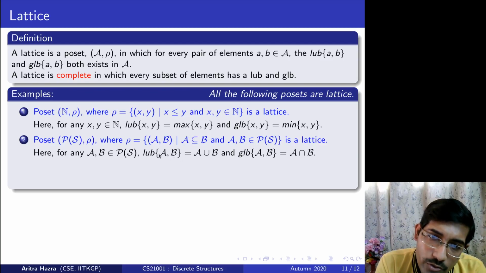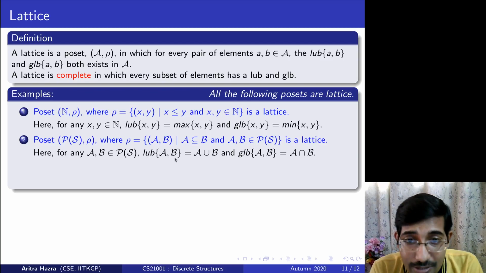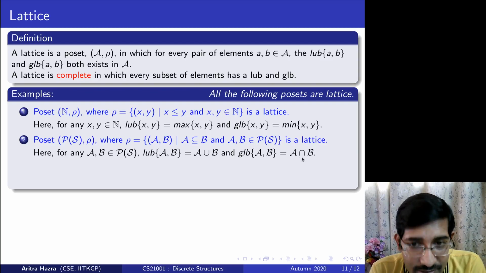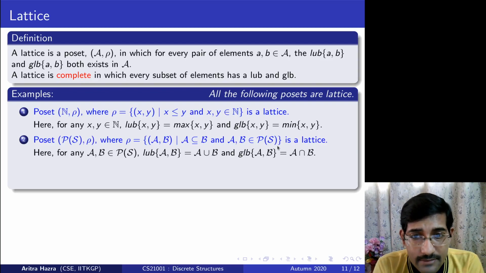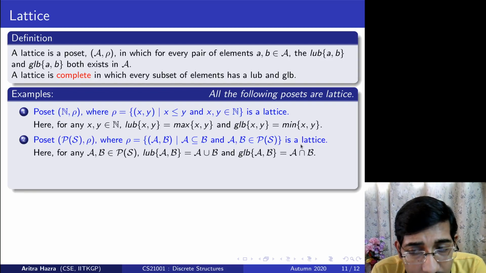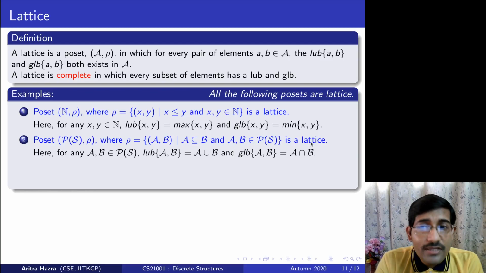That will also be an upper bound, where the elements of A and B are present, but that is not the least. The greatest lower bound is the intersection. So we call this a lattice. And if you think carefully, this is a complete lattice as well. I leave it to you to think about why it is a complete lattice, choose all possible subsets and try to see that it is a complete lattice.